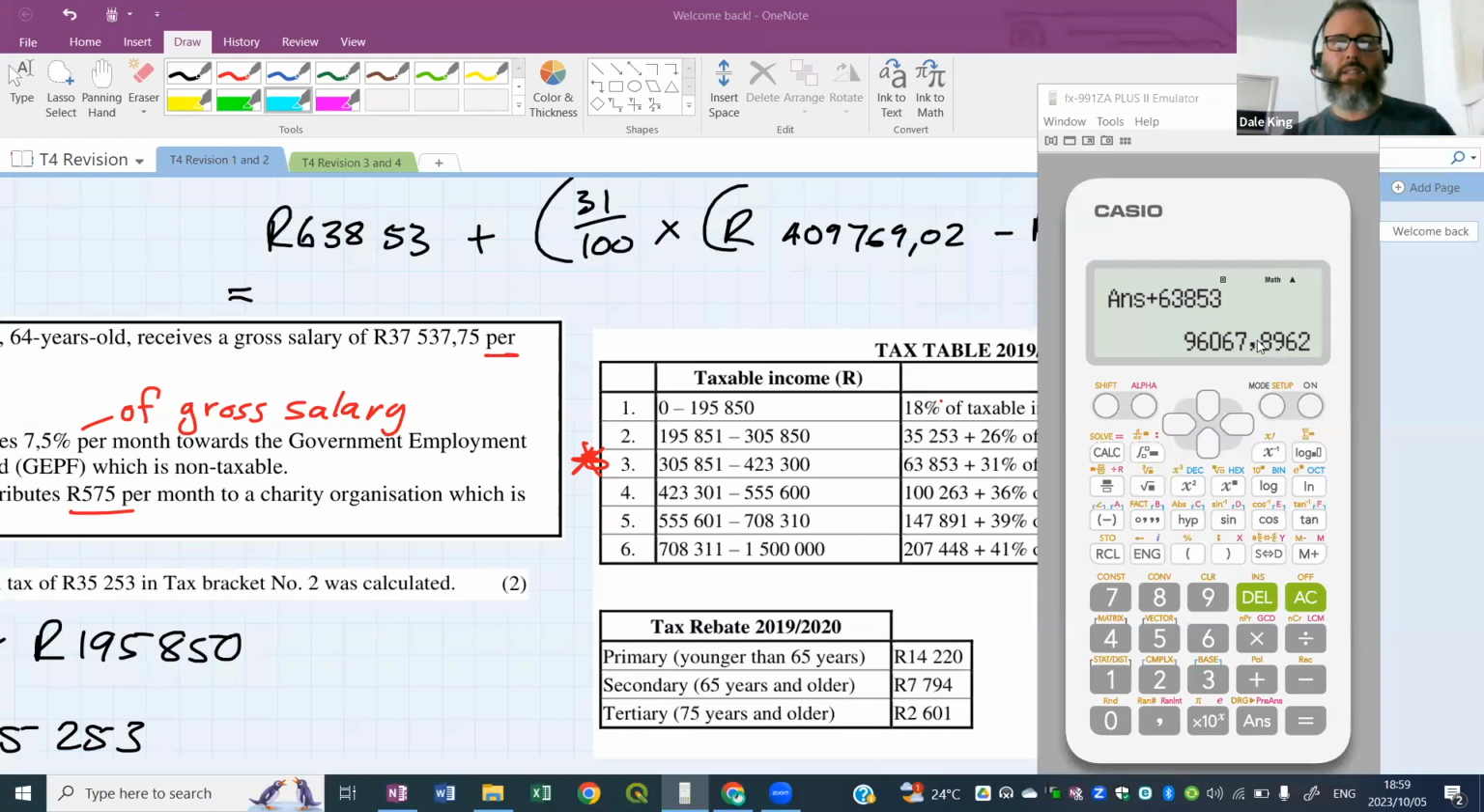Yes. Okay, now this is the tax that you have to pay, but we will also look at rebates on Tuesday next week. We also have to take off the rebates from here. But yes, you've used the tax table correctly.